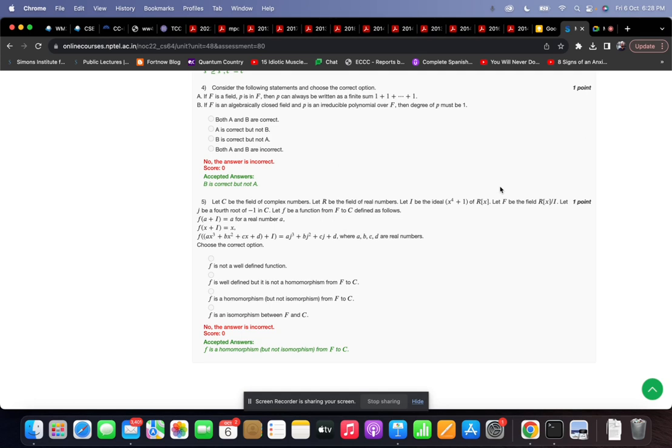Option B says that f is well-defined, but it's not a homomorphism from F to C. Option C says that F is a homomorphism, but not isomorphism from F to C. And option D says that F is an isomorphism from F to C.